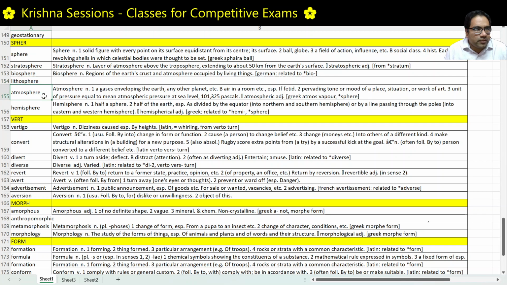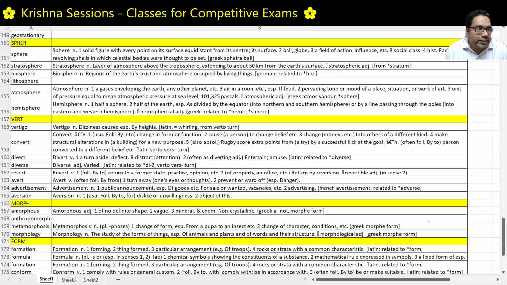Atmosphere. Atmos is vapor, coming from Greek again, and sphere is ball. This word was created by a philosopher called John Wilkins, around 1600.